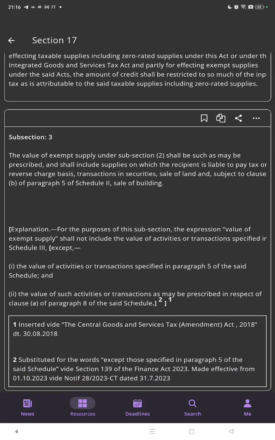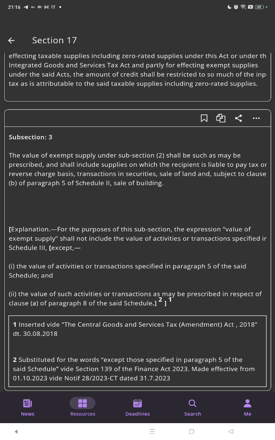Subsection 3: the value of exempt supply under subsection 2 shall be such as may be prescribed and shall include the supplies on which the recipient is liable to pay tax on the reverse charge basis.